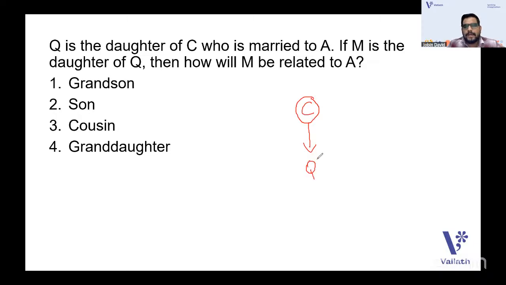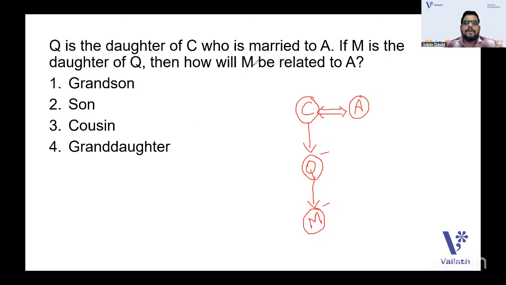Now C is married to A, so we can have two arrows like this, and then A will be here. And if M is the daughter of Q, again M is the daughter. We don't know the gender of C and A, but it is not needed.